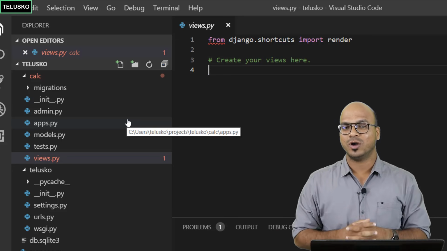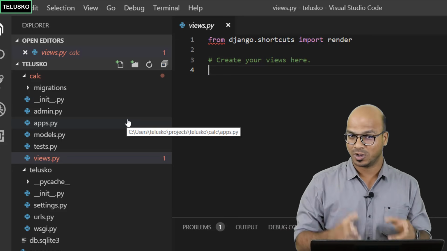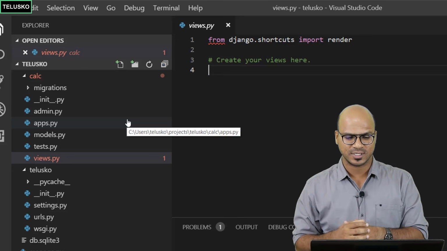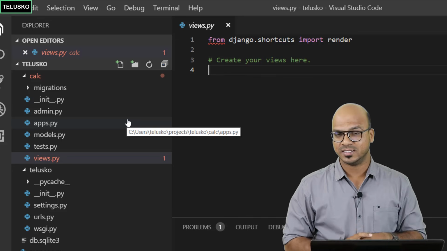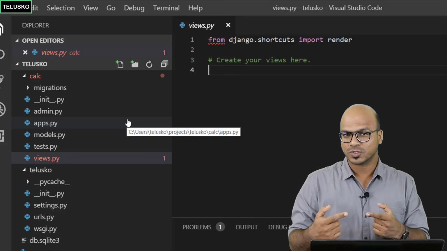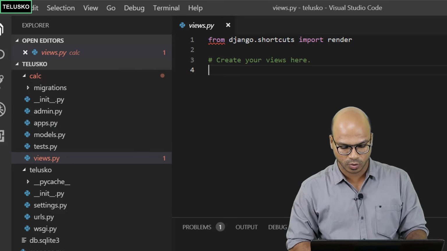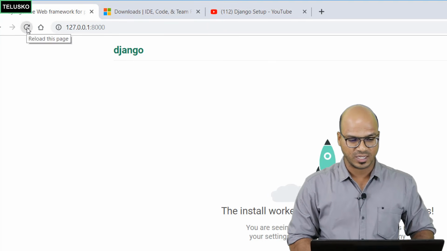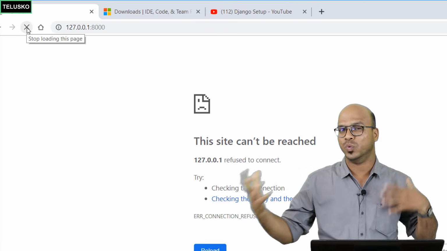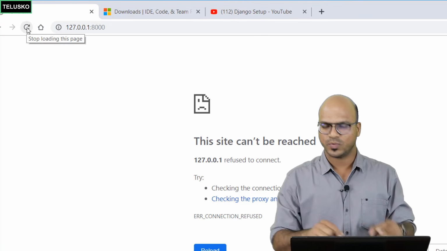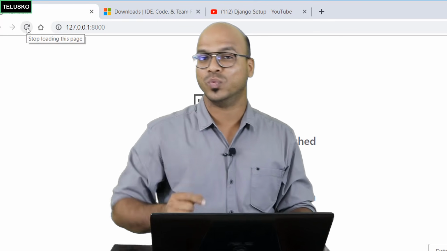So in this video, we have talked about how to create an app in the project in Visual Studio, of course. That's what we are using here. And then we have seen the files. In the next video, we'll run this code. So in the home page, for example, if I go to home page and if I refresh, I should be getting something like Hello World. This is not working now, but we'll make it work. We want hello world here at the home page.